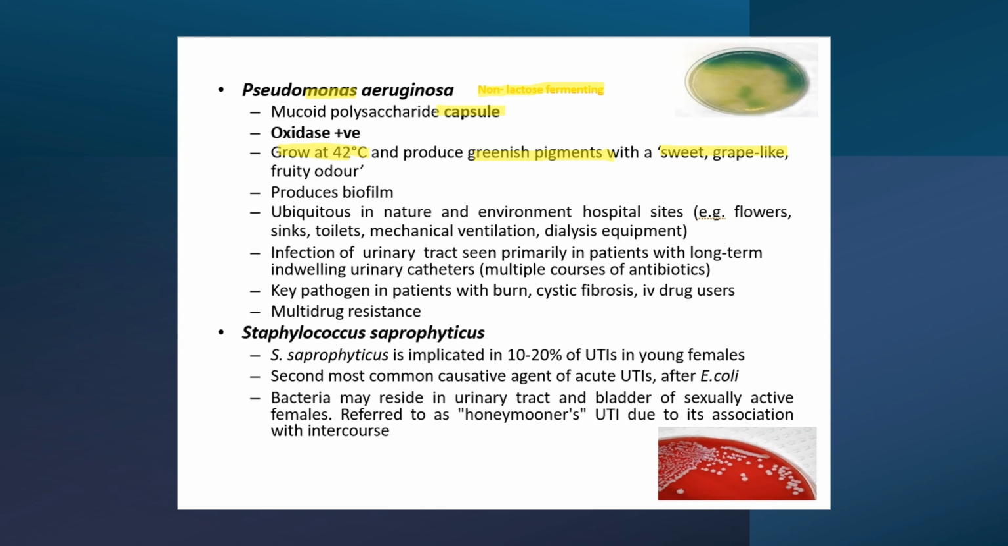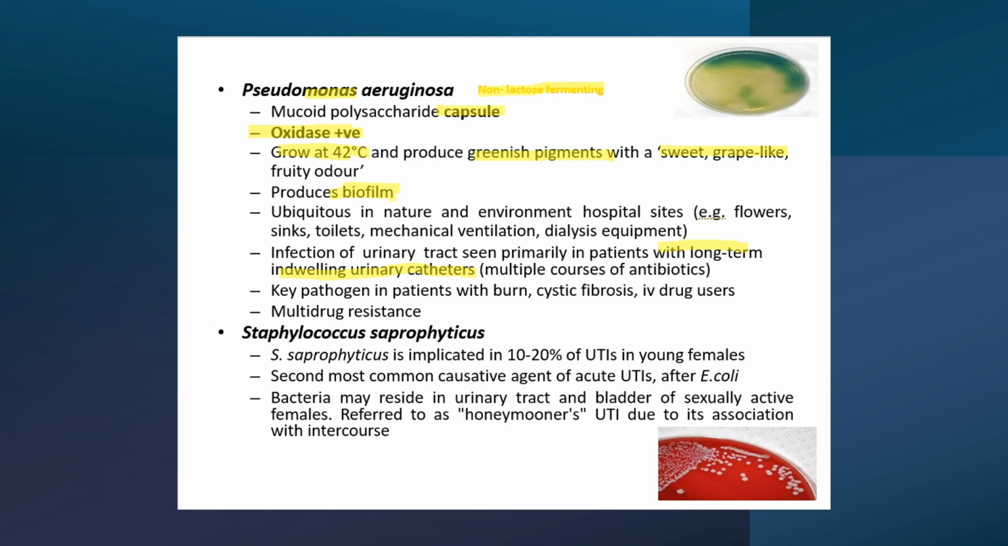Sweet, grape-like, fruity odor, and is going to be also what? Oxidase positive, highly. Also, like others, it produces a biofilm, and obviously is going to be primarily seen with what? Those with long-term indwelling urinary catheters. So again, from this case, they can tell you that a patient has been on a urinary catheter for a long time with isolated bacteria that has these characteristics. What could that be? Again, you go for Pseudomonas.